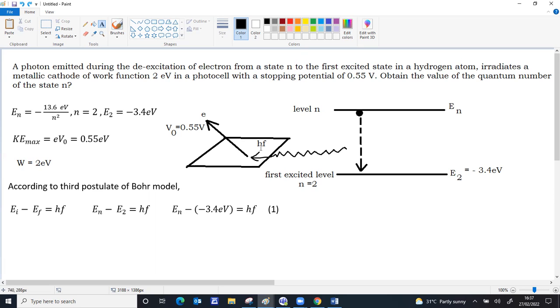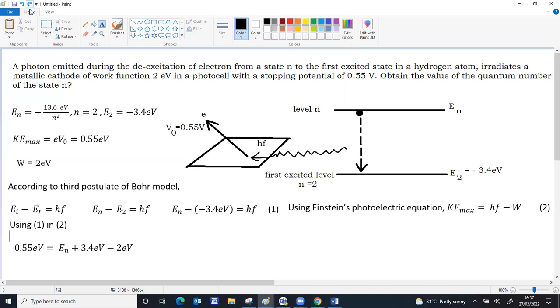Then the second process is photoelectric emission. Using Einstein's photoelectric equation, KE max is equal to h nu, the energy of the incident light, minus the work function. If you use equation 1 and equation 2, the KE max is already 0.55 electron volt.